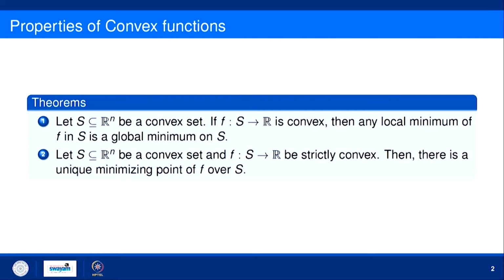So, let us try to prove this also. It is given to us that f is a strictly convex function on S, and we have to show that the global minimum is unique.